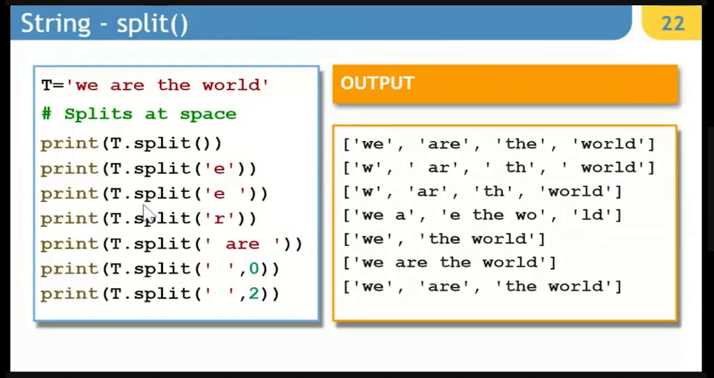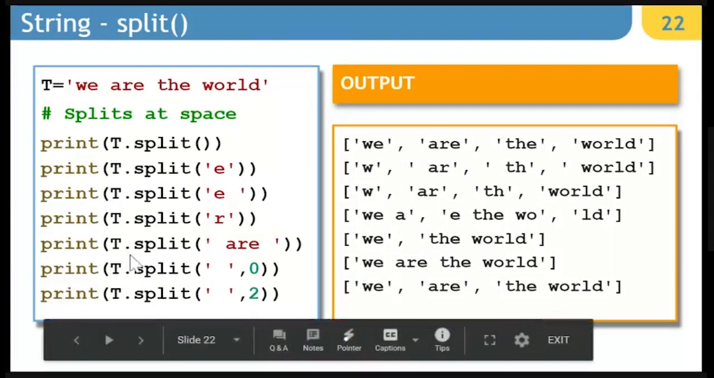In the next one, let's split it from E and space. So after E, the space is also going to be taken as a splitter string, E space, E space. So we are going to have WAR TH and WORLD. Just notice the difference between second and third. The difference is only about the spaces.